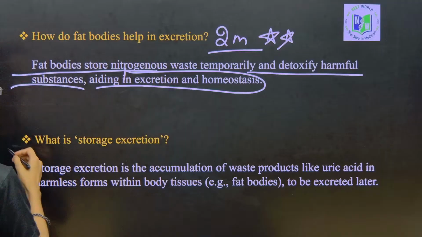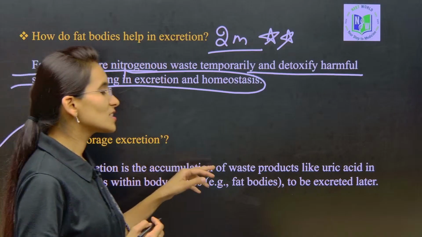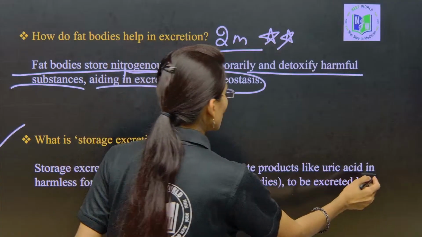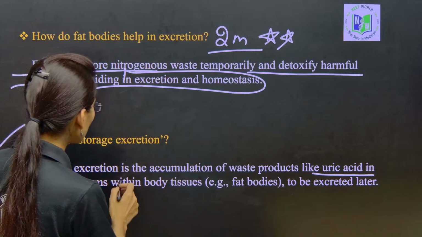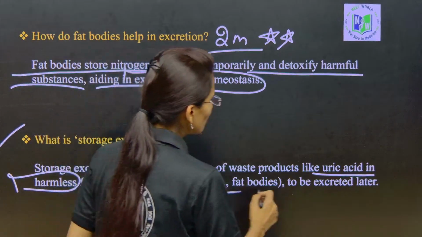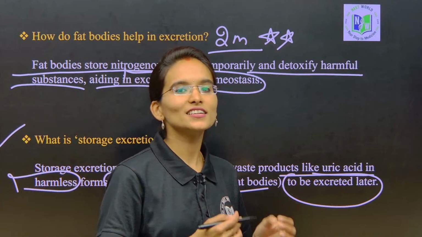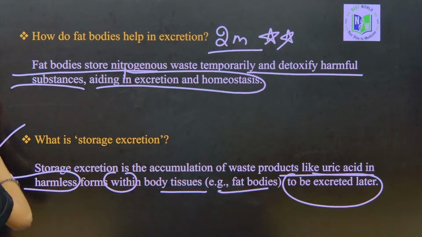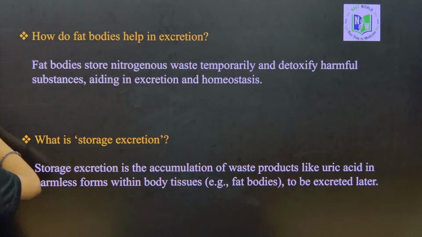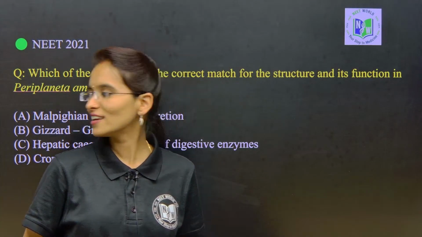And next one, what is storage excretion? Storage excretion is the accumulation of waste products like uric acid in harmless forms within the body tissues, for example fat bodies, to be excreted later. First it will store and then later it is going to be excreted, that is called storage excretion. Hope all the very short answer type questions are clear to all of you. If you have any doubts, please let me know in the comment section.